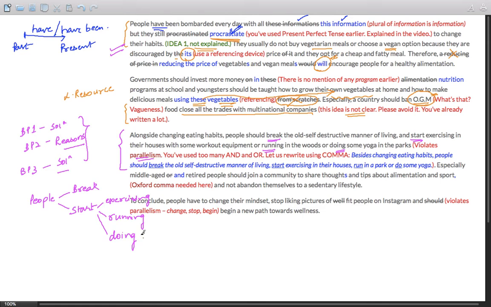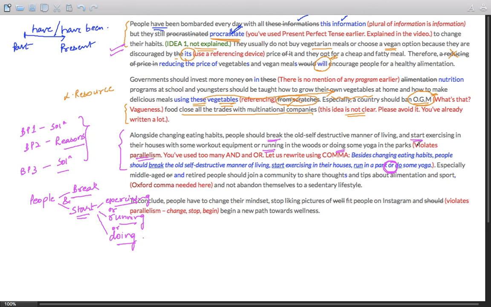Now this is fine. You have used an and over here and or over here. However, it would have been simpler and much better if you had simply used commas: break, comma, start exercising, comma, run, or doing. There's just one or over here, which is a much simpler form of writing a sentence than using and or. So this would have been much more appropriate.